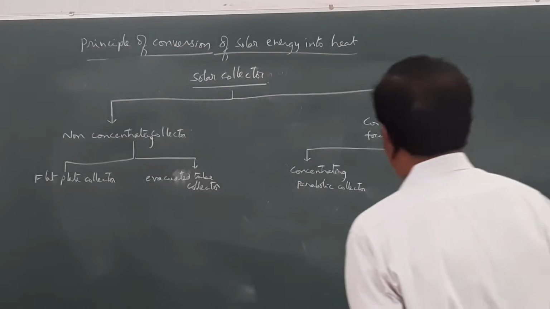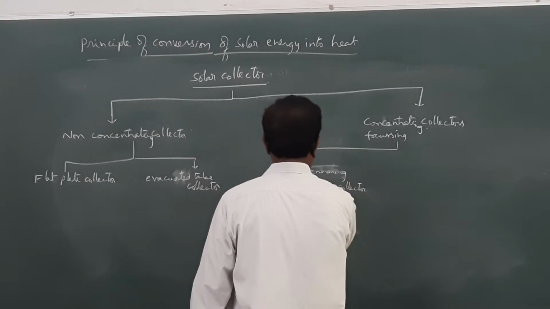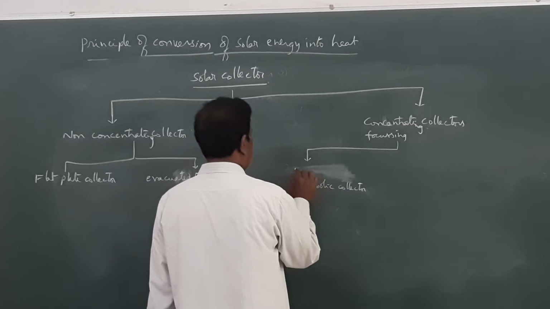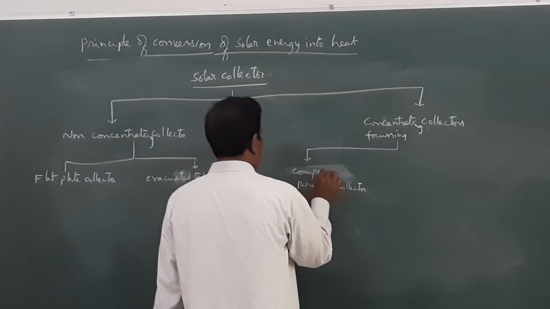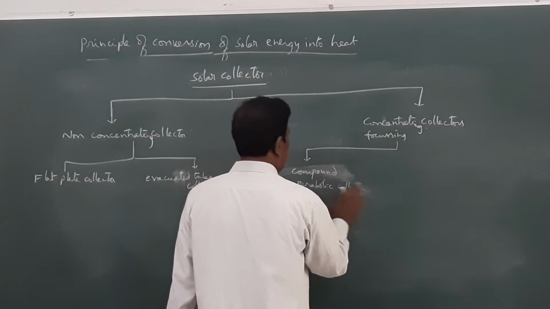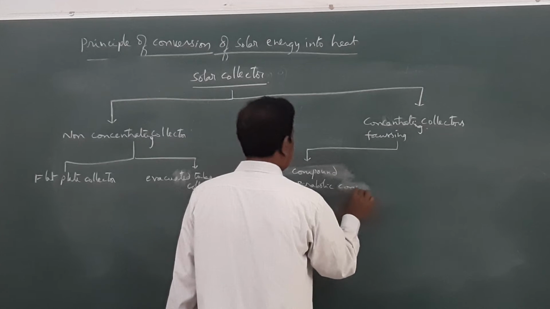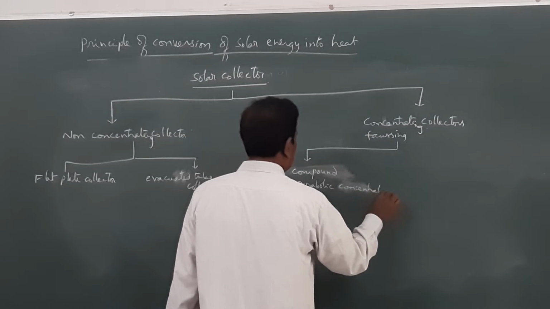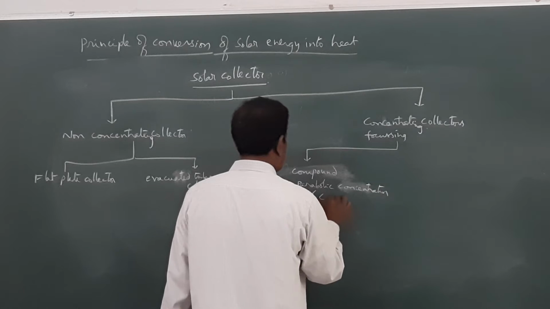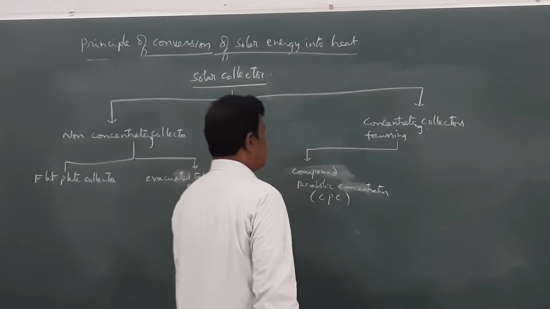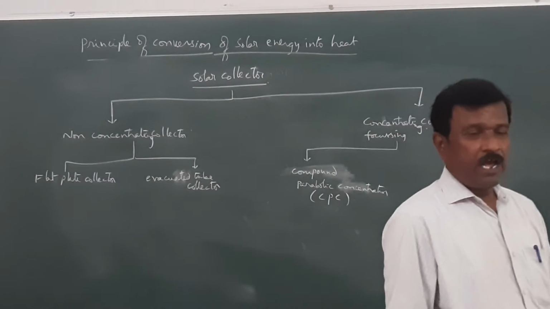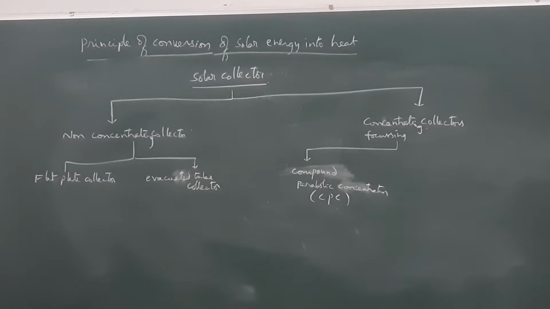This is a compound parabolic concentrator, CPC.